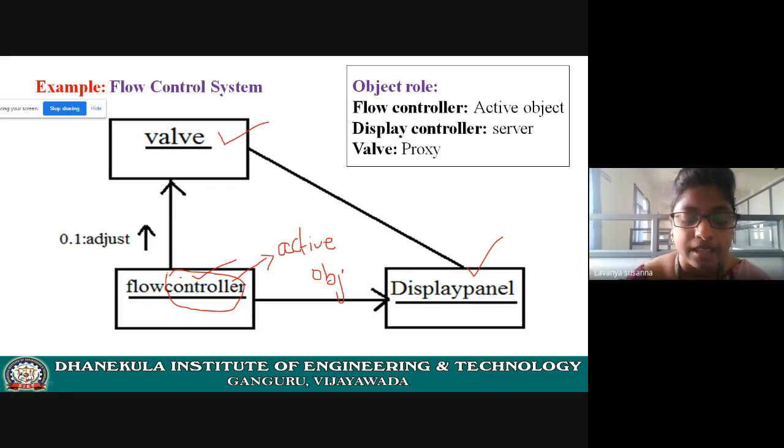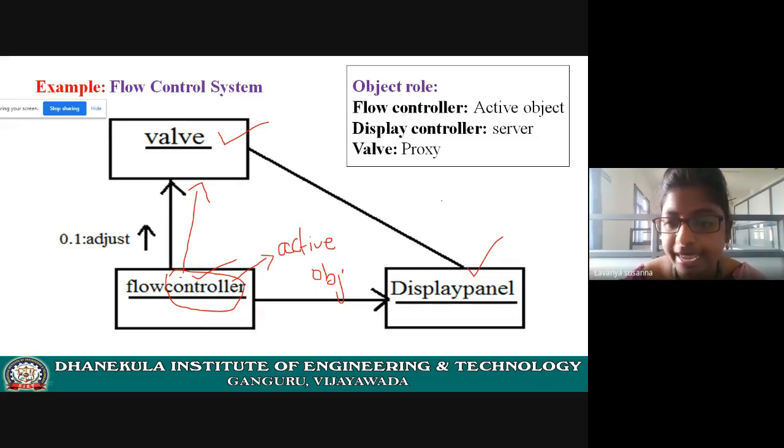Because this flow controller object is asking some services from other objects, from valve object, and from display panel object. That means it is an active object or controller.